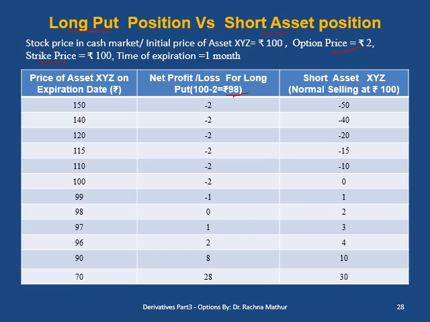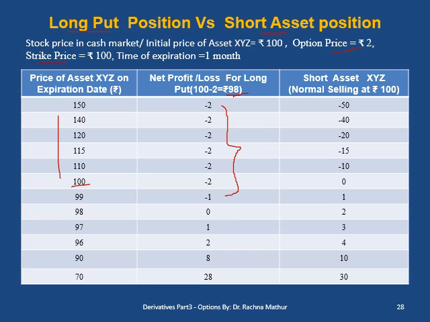Now consider the price of an asset at the time of expiration is 100 rupees. The put option holder will not exercise the option position. The put buyer will have a loss equal to the option price of 2 rupees. If the asset price is greater than 100 at the time of expiration, the buyer of a put option will not exercise it, because exercising would mean selling the asset to the writer for a price less than the market price. So he will not exercise his option position and will take a loss which is equal to the option price.